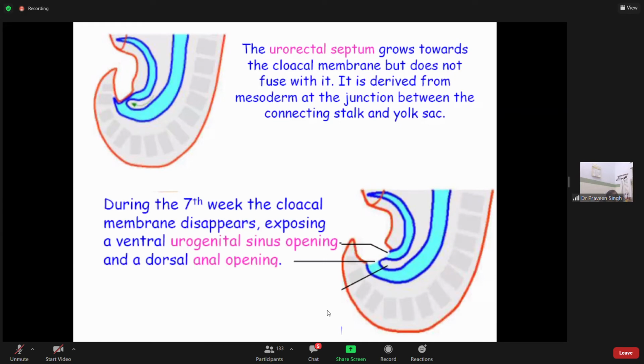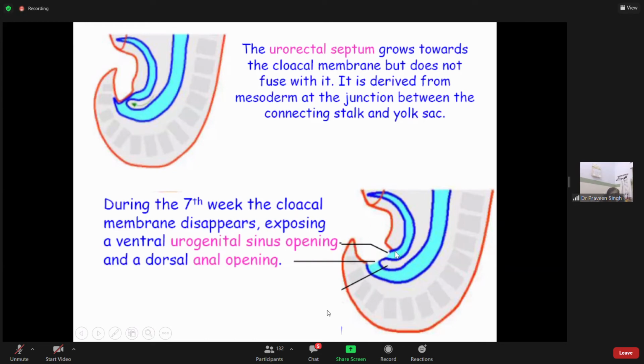During the 7th week, the cloacal membrane disappears, and as you can see, now the septum has reached the cloacal membrane. The cloacal membrane disappears, exposing a ventral opening called the urogenital sinus opening and a dorsal opening called the anal opening.